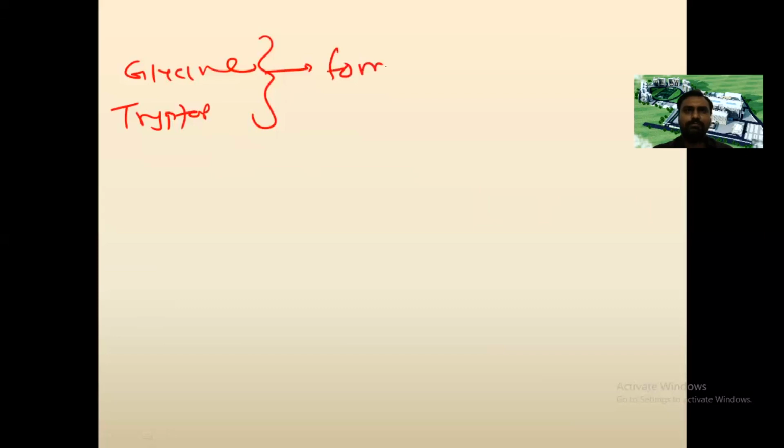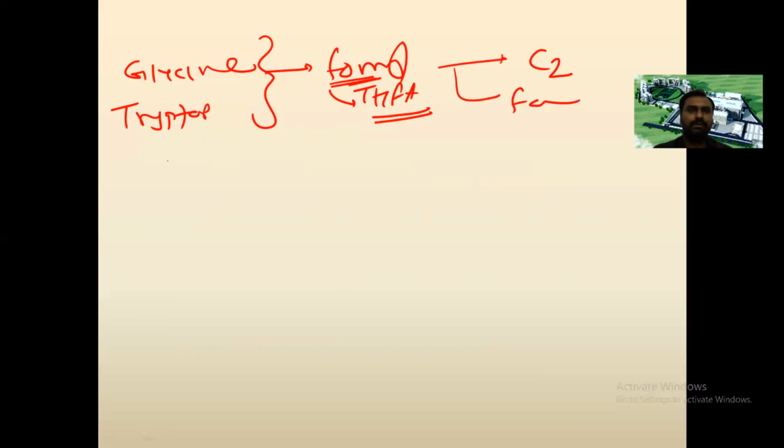If I revise again, glycine plus tryptophan will give the formyl group. This formyl group is taken by tetrahydrofolic acid and then donated to the C2 ring of purine and formyl methionine.